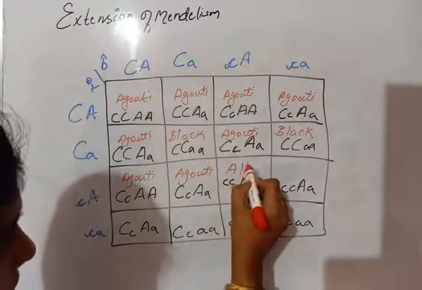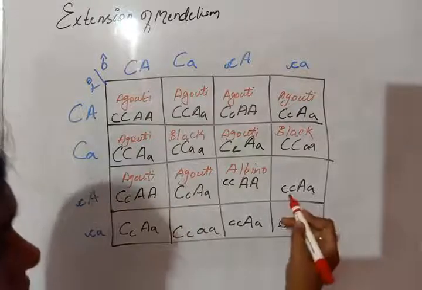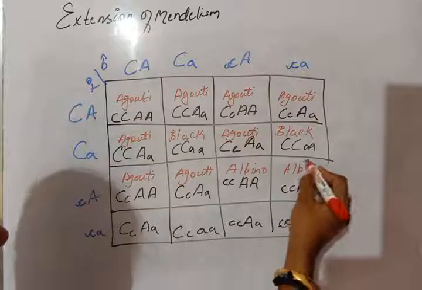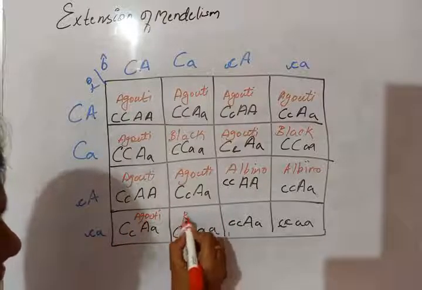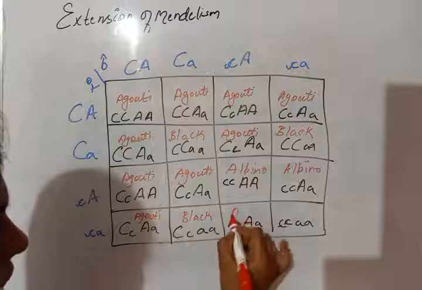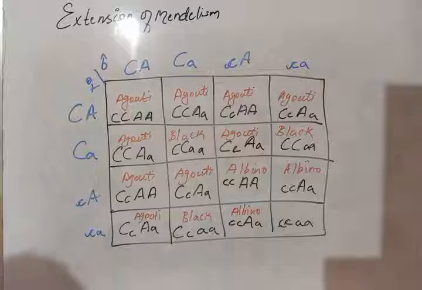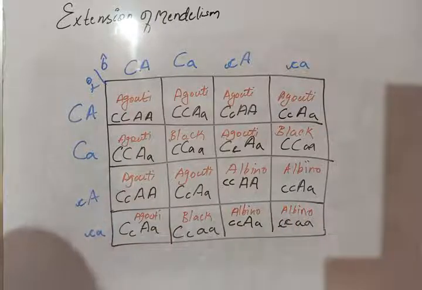Here AA, so it will be albino. Here also there is no dominant gene, so it is only a single A, so it will be albino. Here agouti. This will be black and this will be albino, where both C and A are in recessive condition, so it will not form any color, so we write albino. Then count how many agouti and how many black.